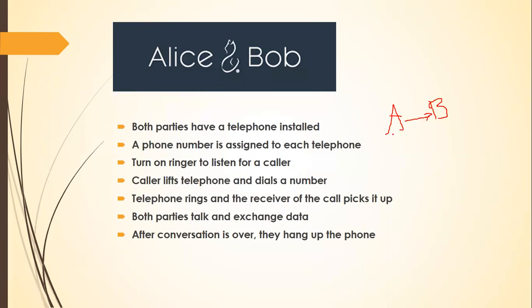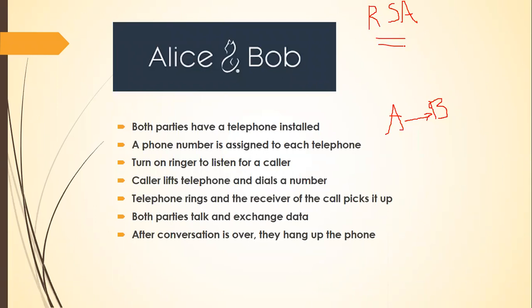Rather than simply having it as A and B, you might have heard about the RSA algorithm, which you might be learning in your networking.